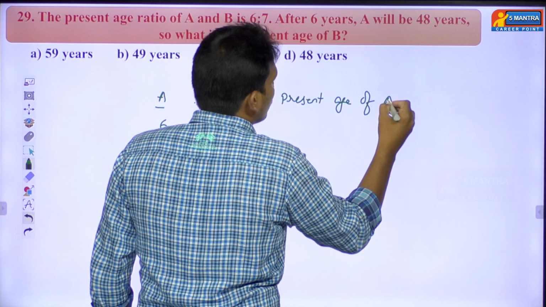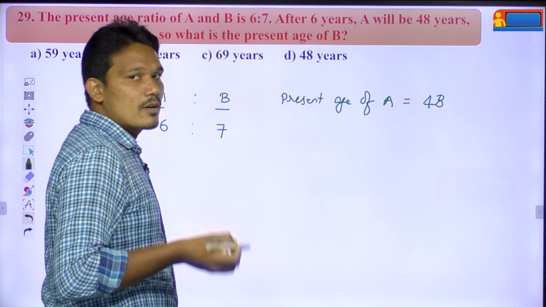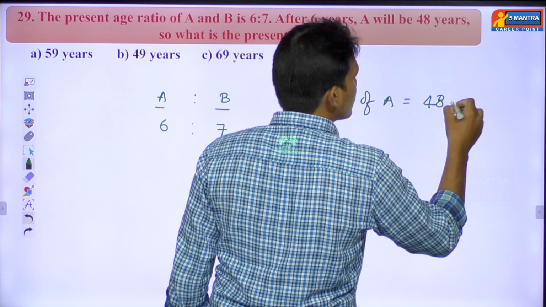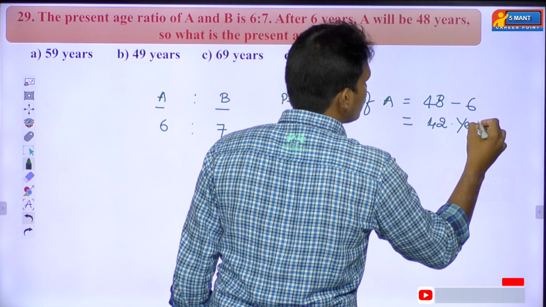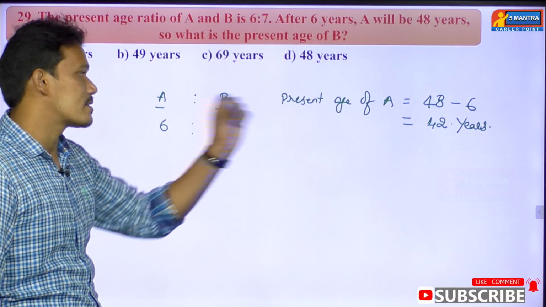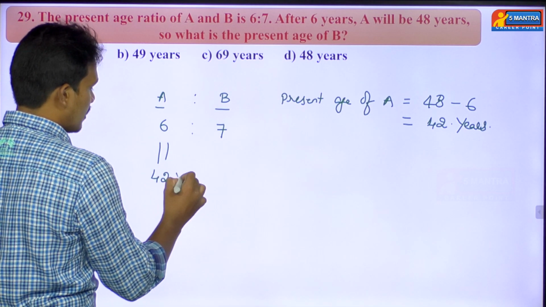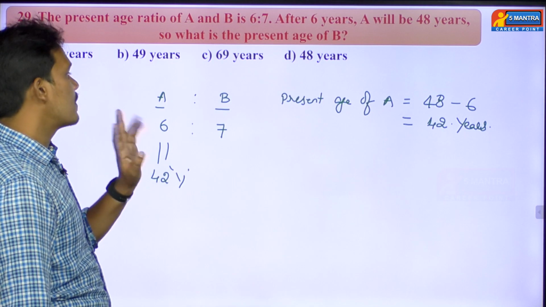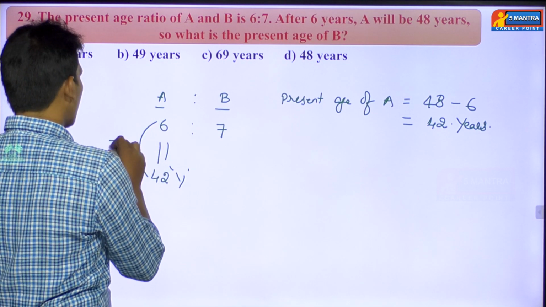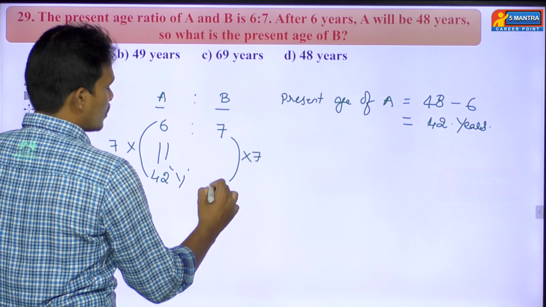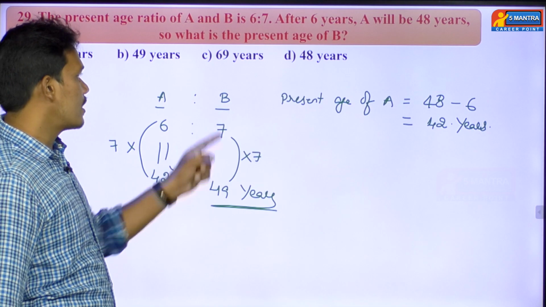After 6 years it is 48 years. To find the present age, you have to subtract that 6 years. So the present age of A will become 42 years. Directly we can equate this 6 parts value equal to 42 years. Then we can find B's age also. 6 sevens are 42, in the same way 7 into 7, so B's present age equals 49 years.